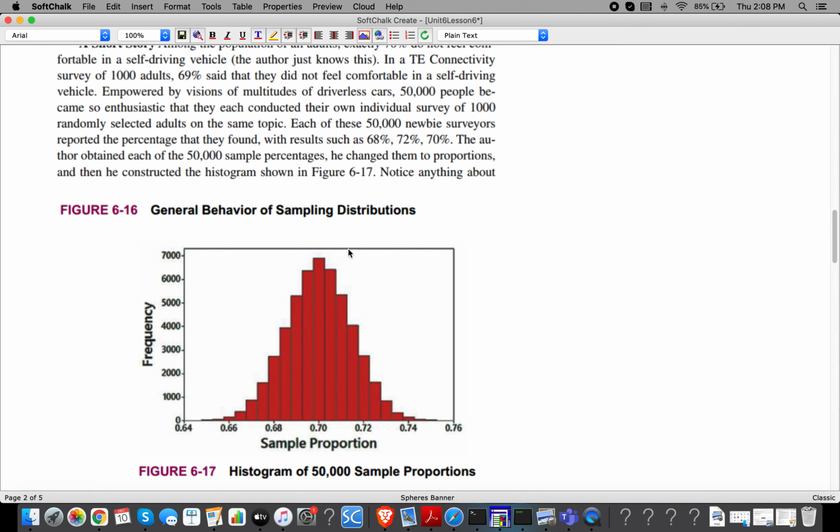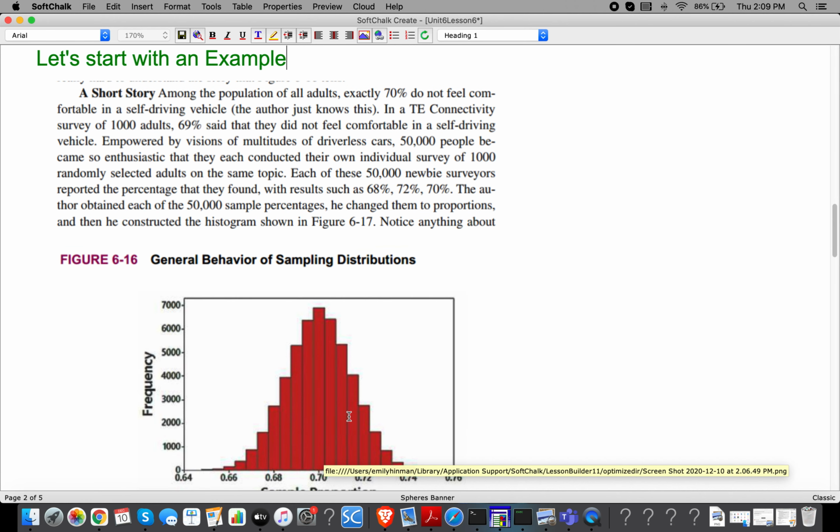It's very normal. We have frequency over here, but down here we have this new term, and it's called the sample proportion. So let's try to figure out what is in this picture. We have a population: among the population of all adults, exactly 70%. So somehow we know what all adults think. We'll talk about why that's not possible, but for now we're just assuming. We know that of all the adults, 70% do not feel comfortable in a self-driving vehicle. The author just knows this.